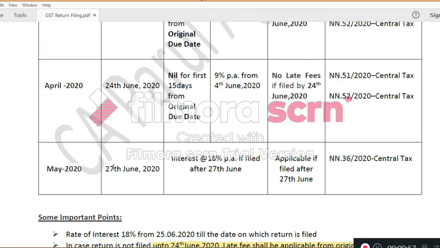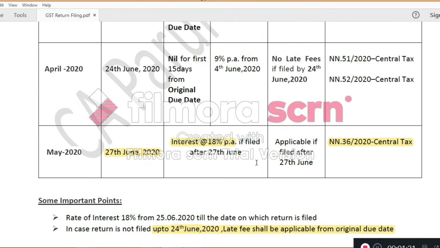In case of May, the due date was extended to 27 June 2020 by notification number 36 of 2020. There's no lowering of interest for the month of May. So interest at the rate of 18% will be applicable if returns are not filed till 27 June 2020. And the same applies for the late fees.